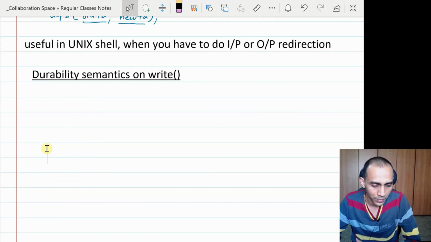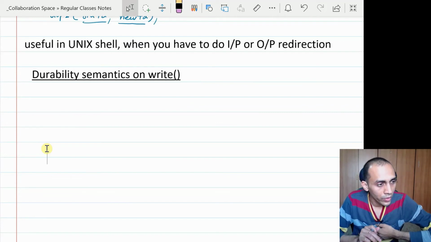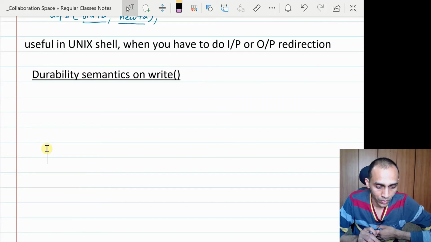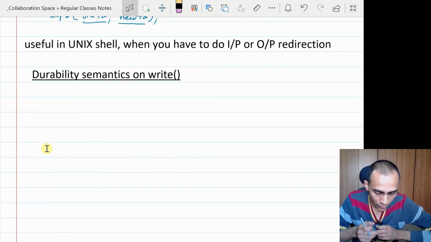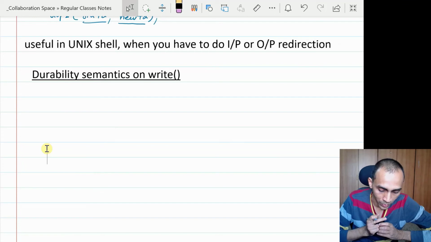We had assignments there, so you could get practical hands-on experience. But here, because our semester is ending, we are not going to have any more programming assignments. So in class only, I'm discussing more details.